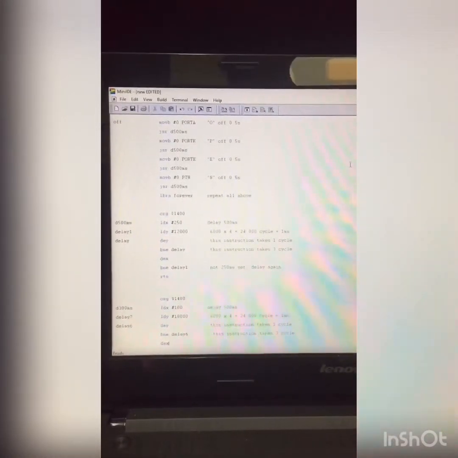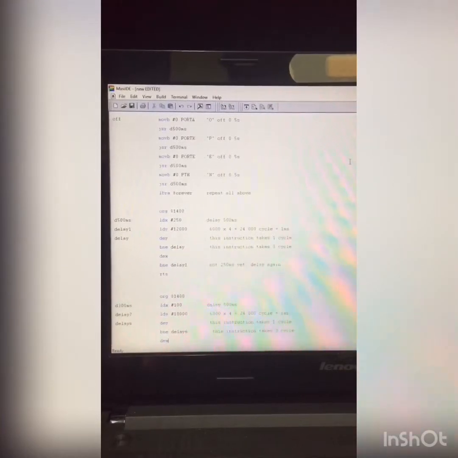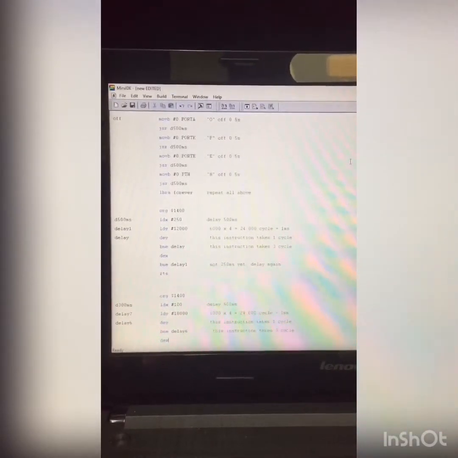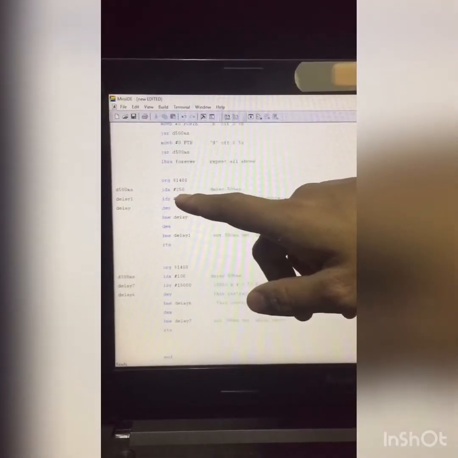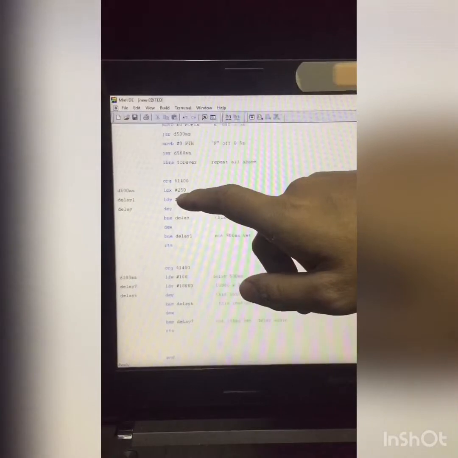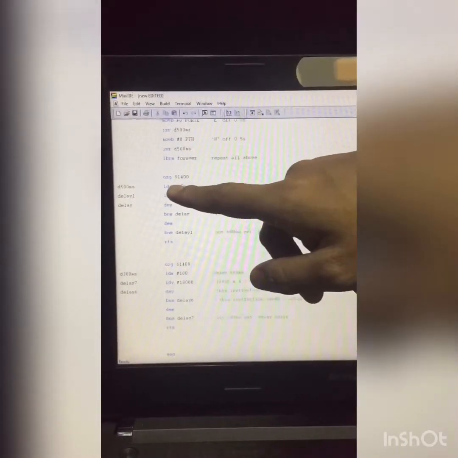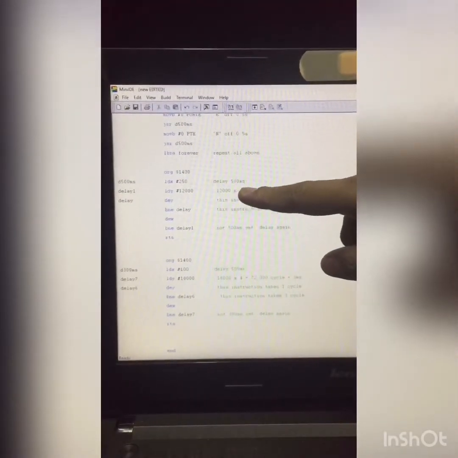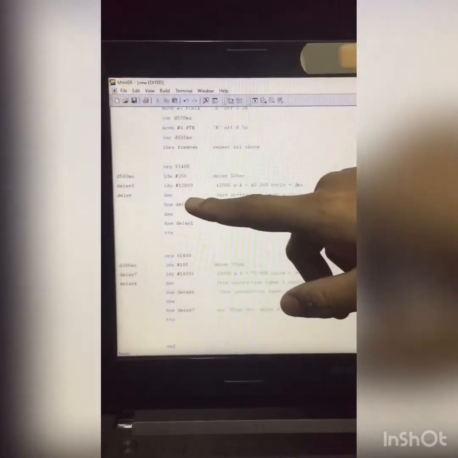If we assign the origin the same as the mother, then the memory in the mother address will be replaced by the sun, and the coding will be chaos. Next is LDX #250, where we assign 250 in decimal into X. This 250 is for the cycle for the delay to make it until 500 millisecond.